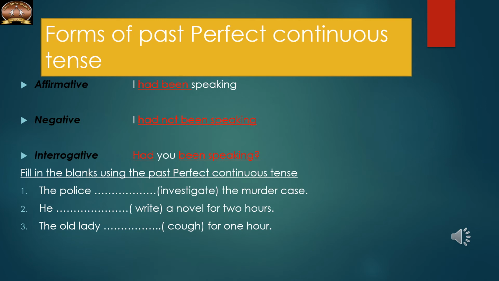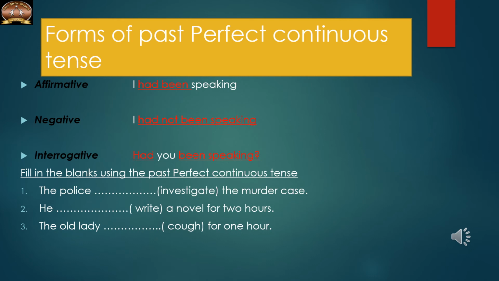Fill in the blanks using the past perfect continuous tense. The police had been investigating the murder case. He had been writing a novel for 2 hours. The old lady had been coughing for 1 hour. Now you can understand, if I am giving importance to the time limit, for 1 hour, that's why I have used past perfect continuous.